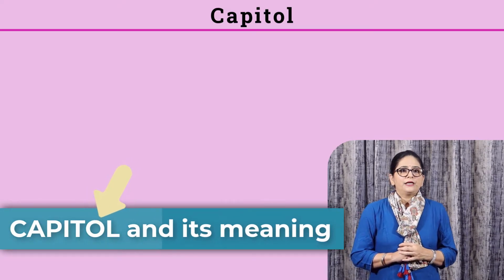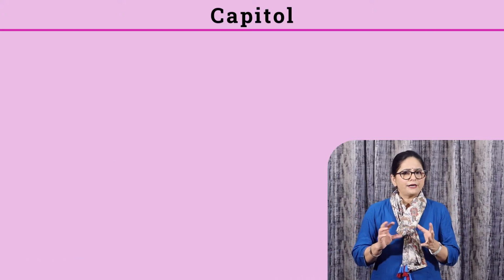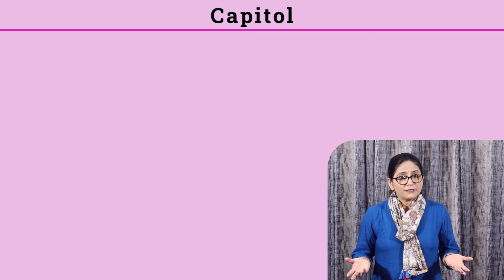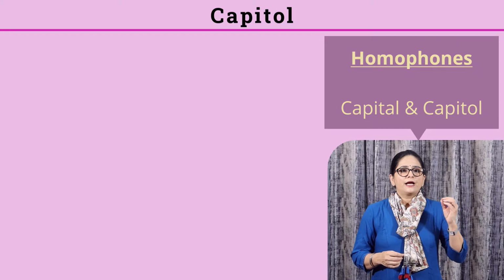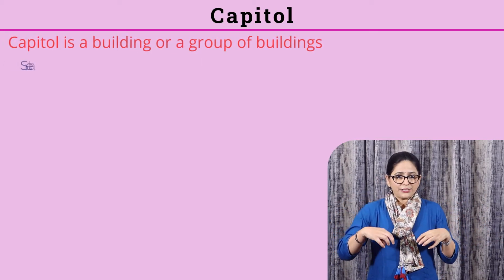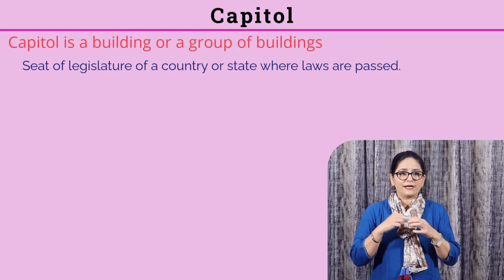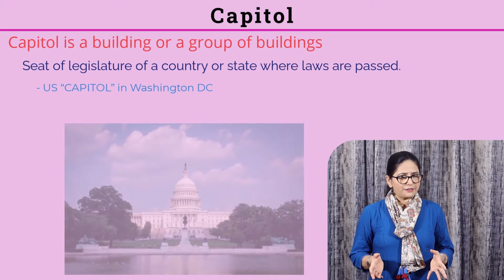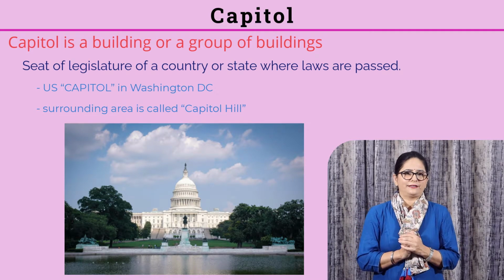CAPITOL. Different from capital by an O. It can be confused with capital. The pronunciation of both the words is also the same. That's the reason they are homophones. Capitol is a building or a group of buildings which is the seat of legislature of a country or state where laws are passed. The one we are most familiar with is the US Capitol in Washington DC, and the surrounding area is called Capitol Hill.